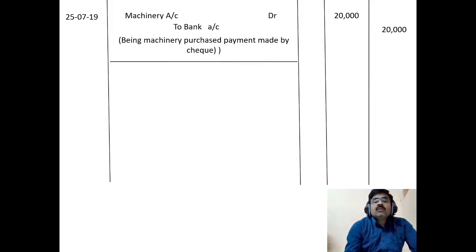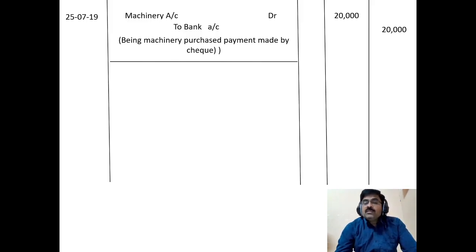Okay, this is the transaction. Next one, received commission from Sharath, rupees 400. For this, commission is received from Sharath. So many items are there. Here 400 is the cash, and Sharath is also there, and commission also there. It appears on the face of the transaction that there are 3 accounts involved.